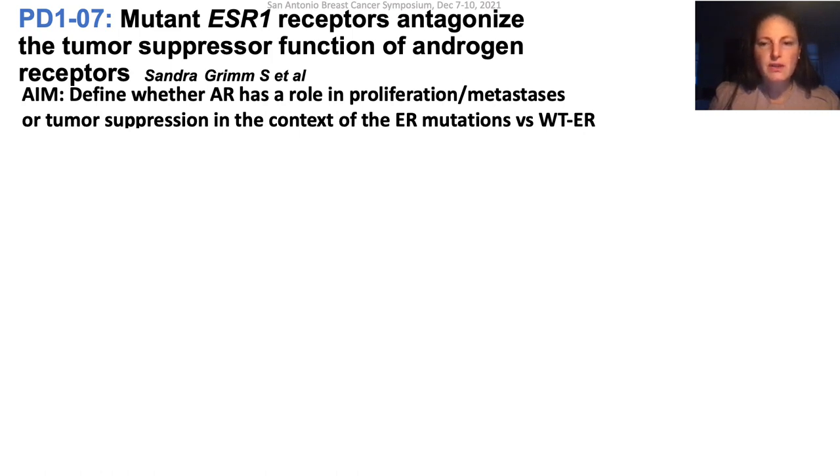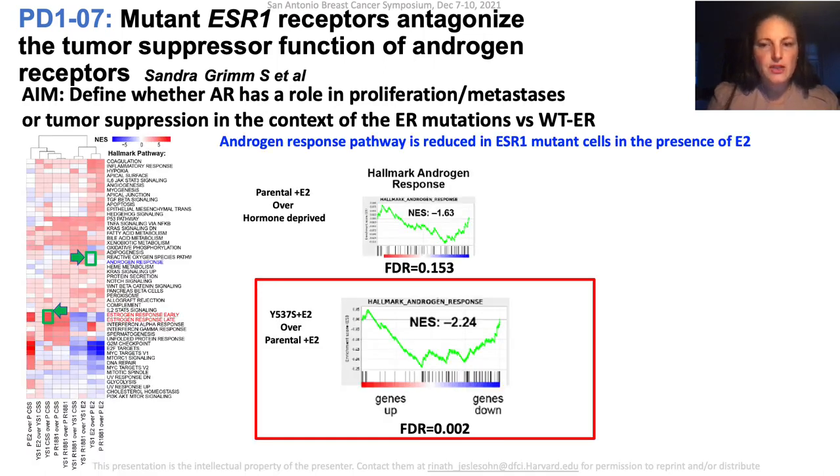These conflicting results may be due to context-dependent activity of ER, and this poster presented by Dr. Grimm from Dr. Fuqua's group entitled Mutant ESR1 Receptors Antagonize the Tumor Suppressor Function of Androgen Receptors. The authors aim to define whether AR has a role in proliferation or metastases, or tumor suppression in the context of the ER mutations. To start, they looked at the transcriptomic analysis of ER mutant and wild-type cells in hormone-deprived, estrogen-stimulated, or androgen-stimulated conditions.